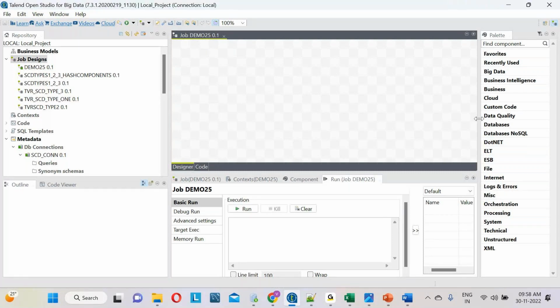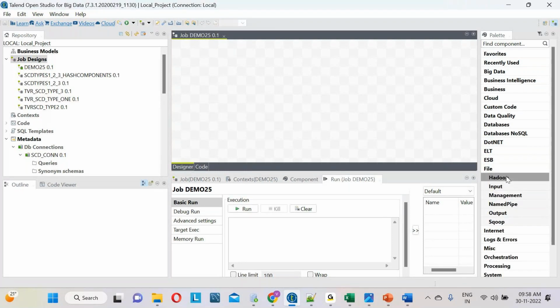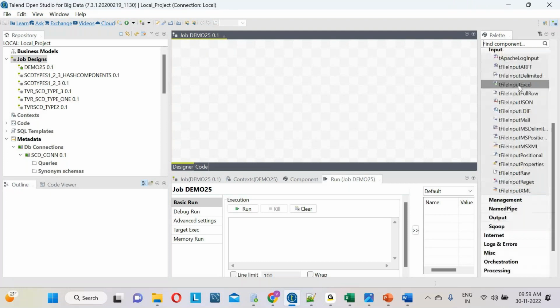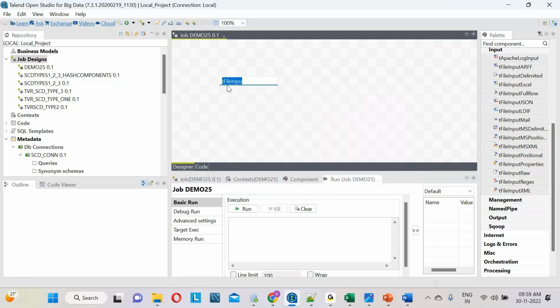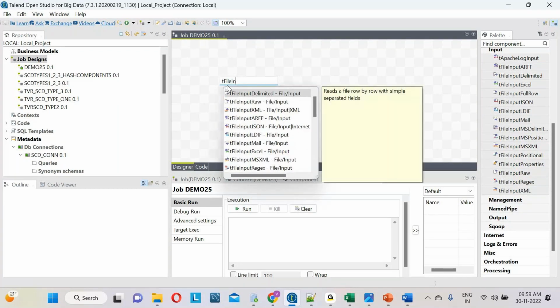In the file component, there is input. What is the customer saying? I want to read the text file, right? I want to read the text file means we have to use the tFileInputDelimited component. Let me keep the cursor here and type tFileInputDelimited component.